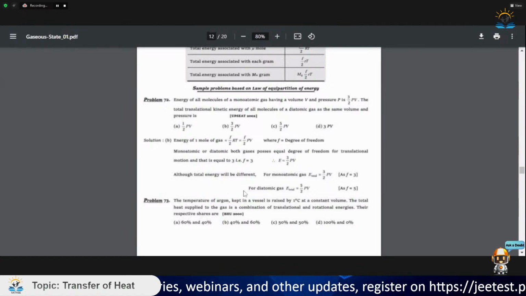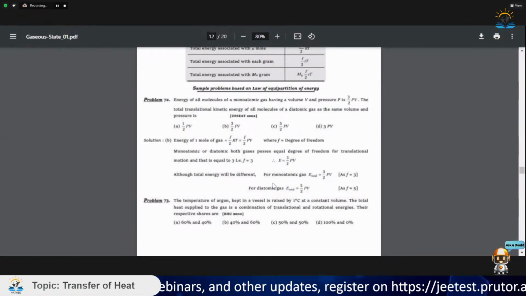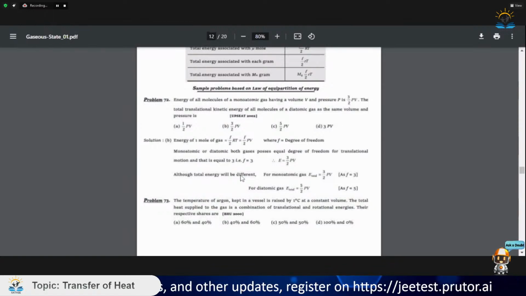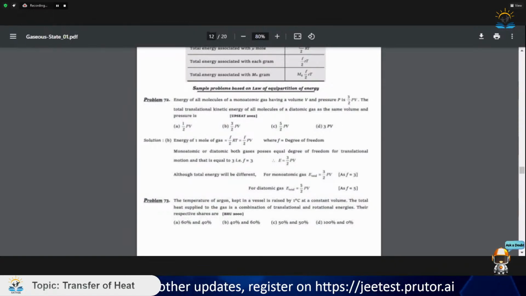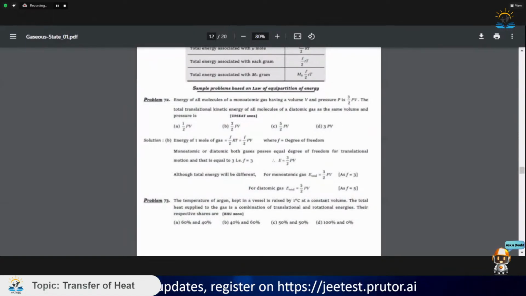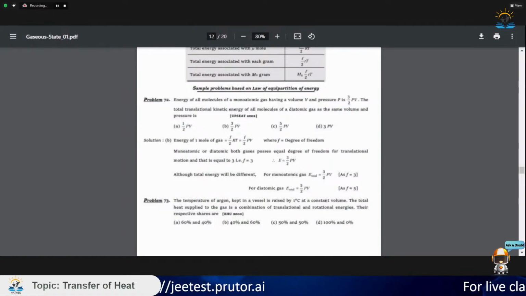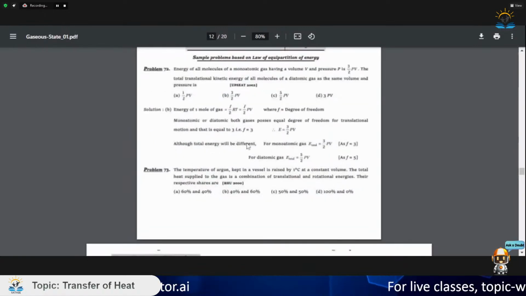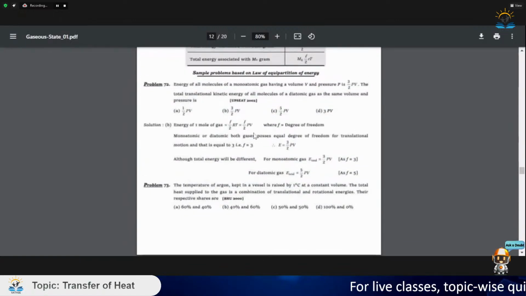Although total energy will be different. For monoatomic gas, we only have 3 degrees of freedom, but for diatomic gas, we have 5 degrees of freedom. So the answer for the total energy would be different. But since they have asked us the total translational kinetic energy of all molecules, our answer would be 3 by 2 PV.